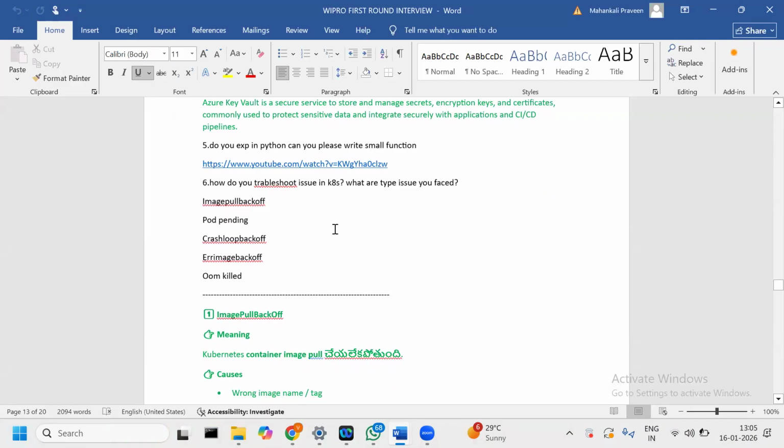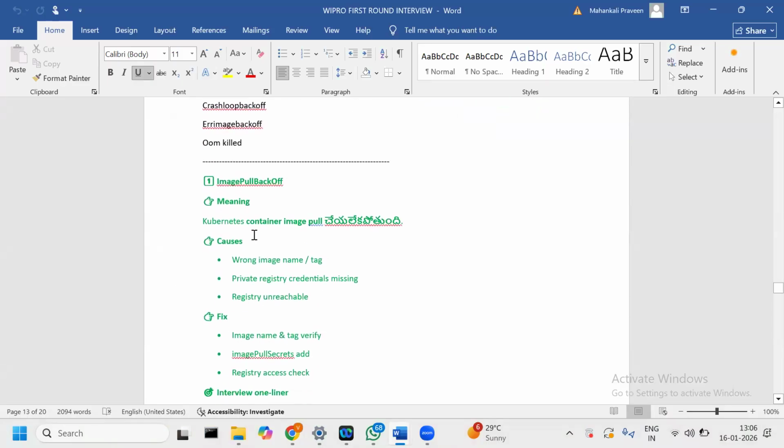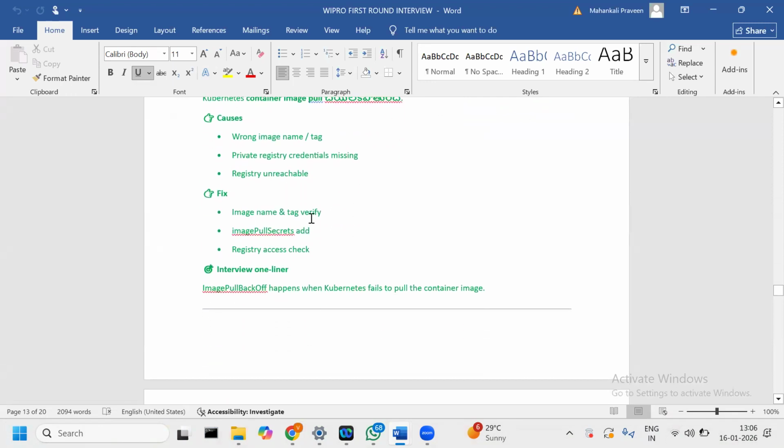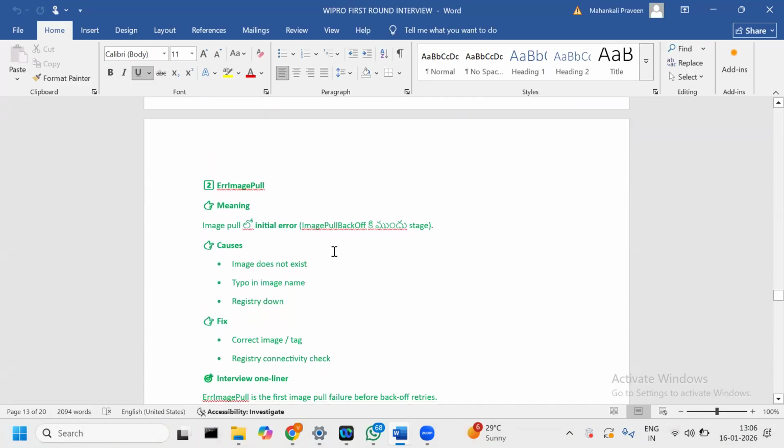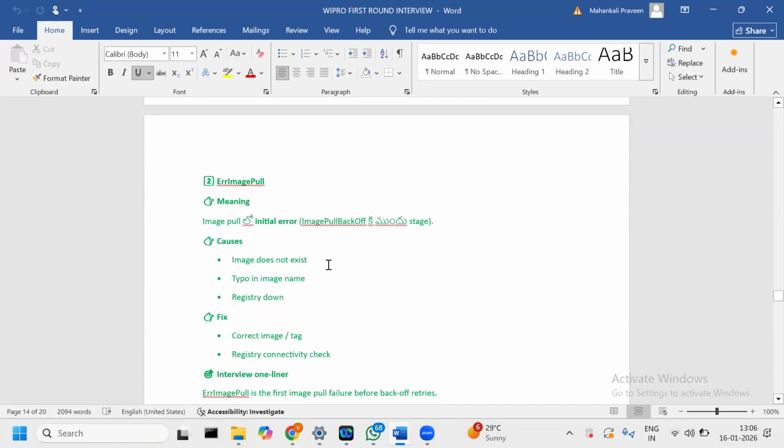Kubernetes questions: CrashLoopBackOff, pod pending state, ImagePullBackOff, and ErrImagePull. Let me go through each and every issue. ImagePullBackOff is an image issue, a wrong image or private registry. Verify the image name and tag, add the image pull secrets, and check registry access again. Then ErrImagePull: the image does not exist, a typo in the image name, or the registry is down. So correct the image and check registry connectivity.